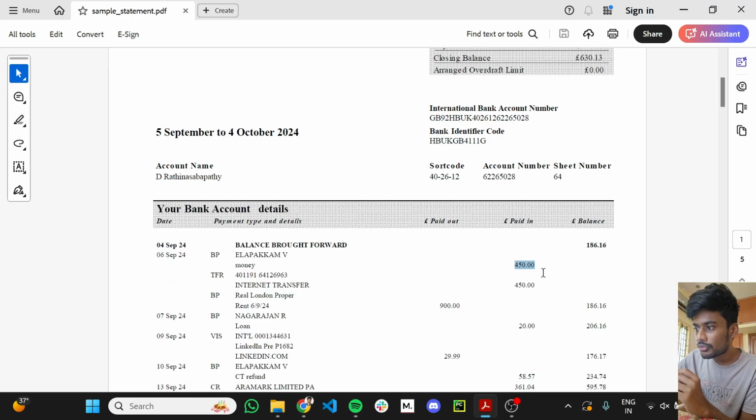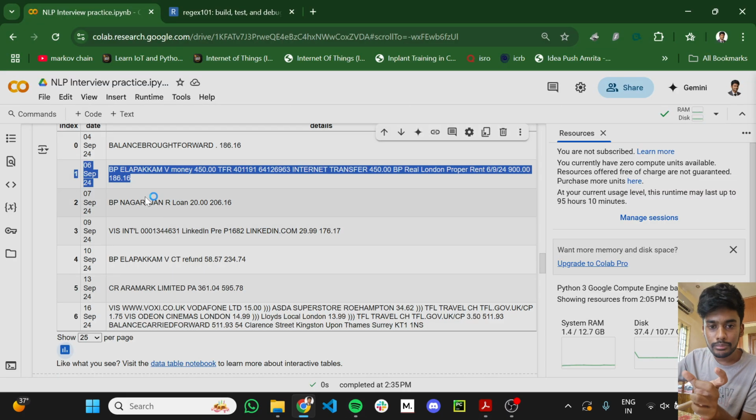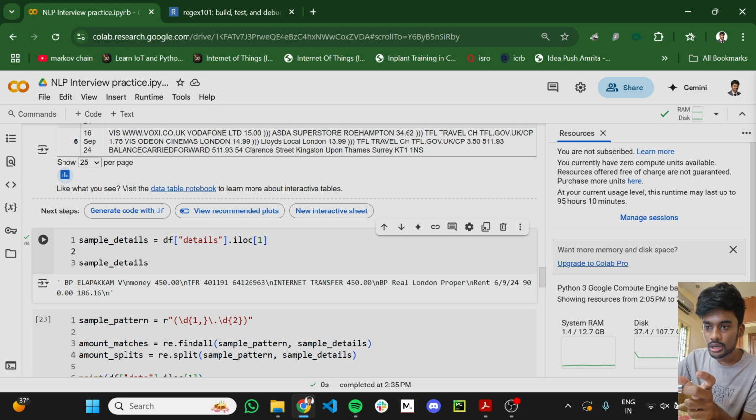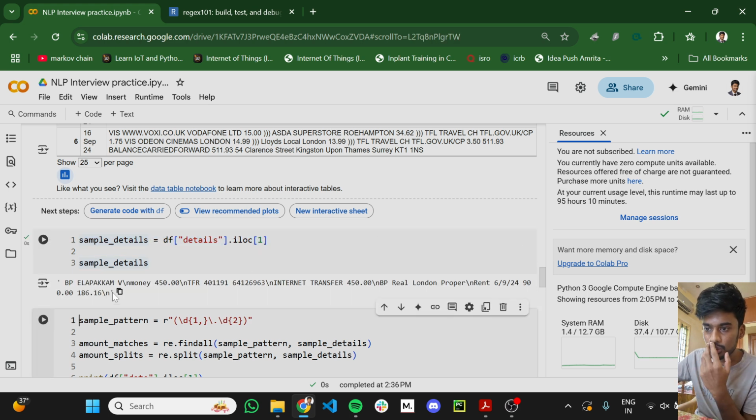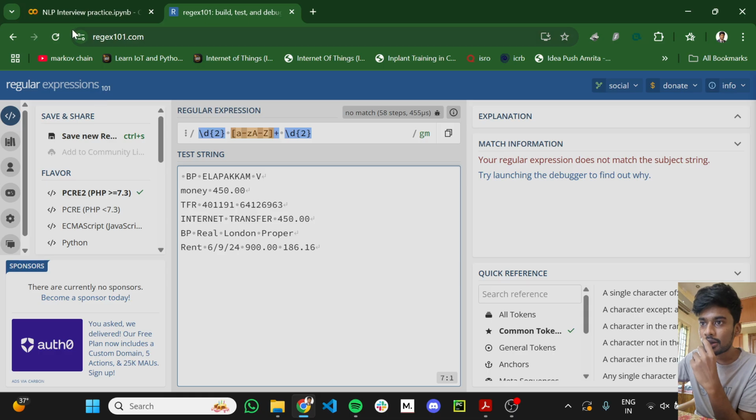So a 450, 450 and then a 900 transaction. I'm taking that one, indexing it and having a look at it. This is the plain text I have. Let us copy this and put it in our regex testpad.